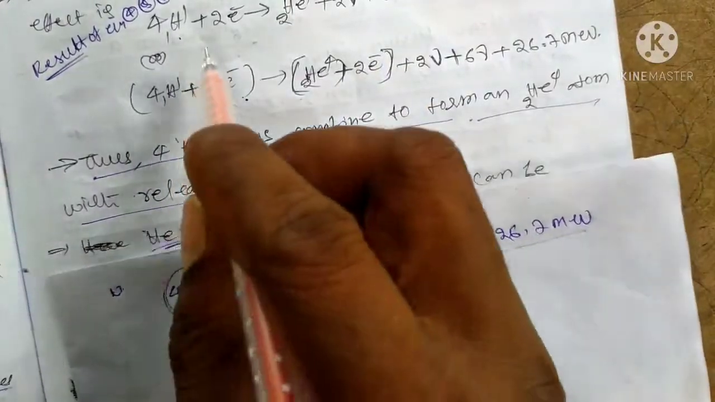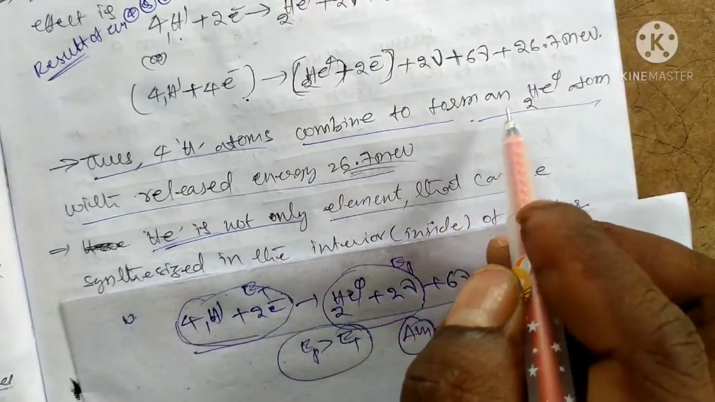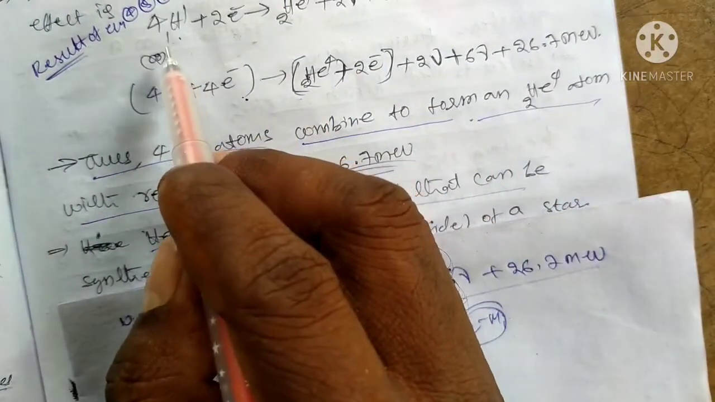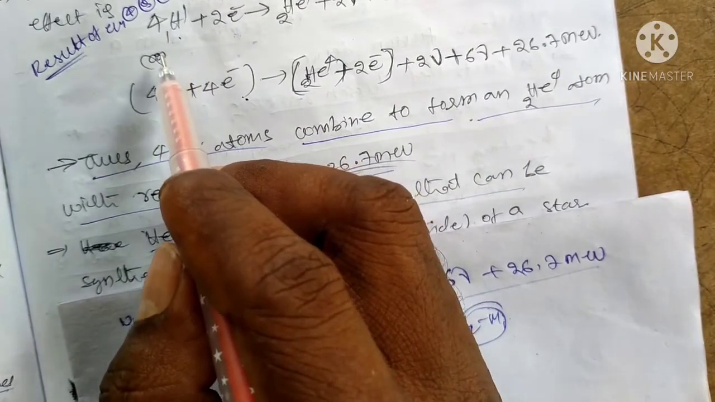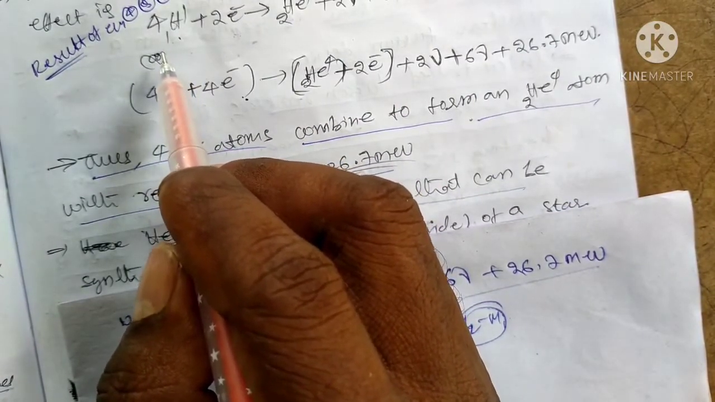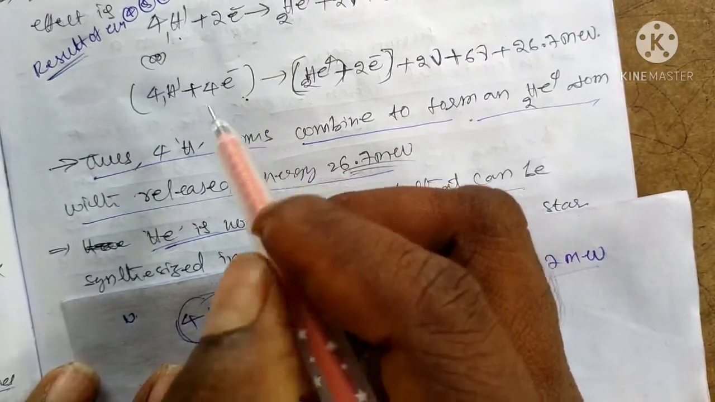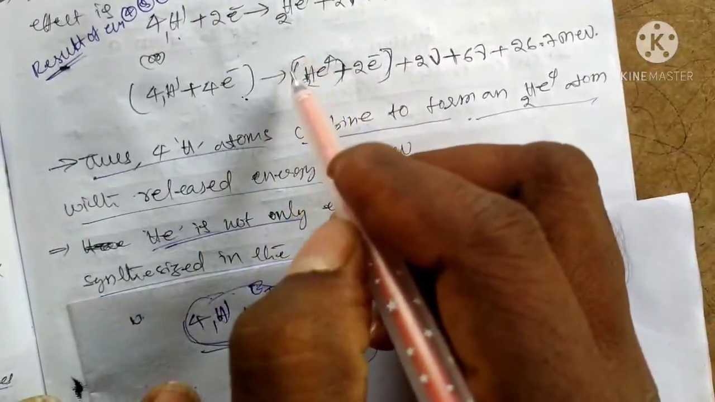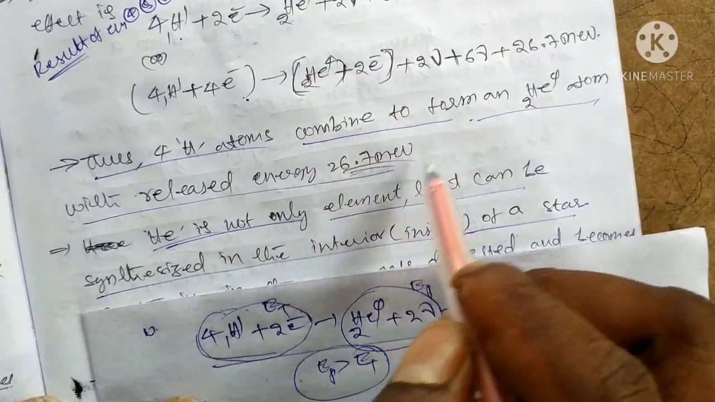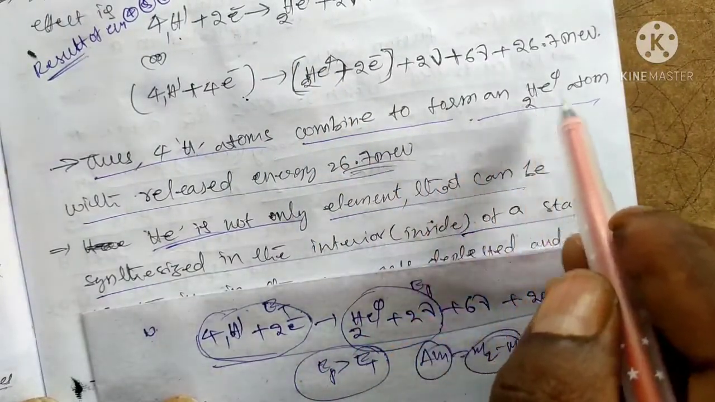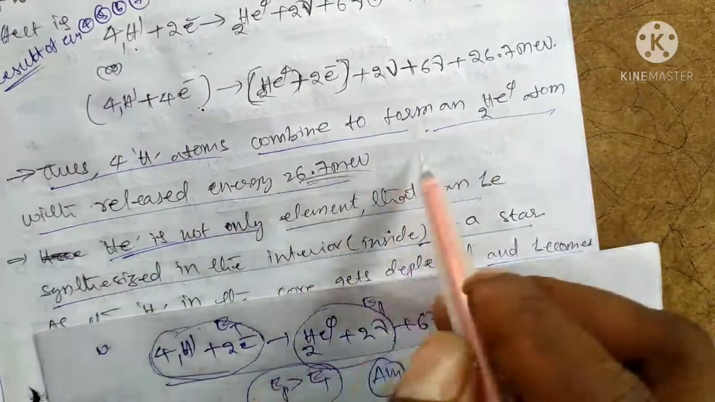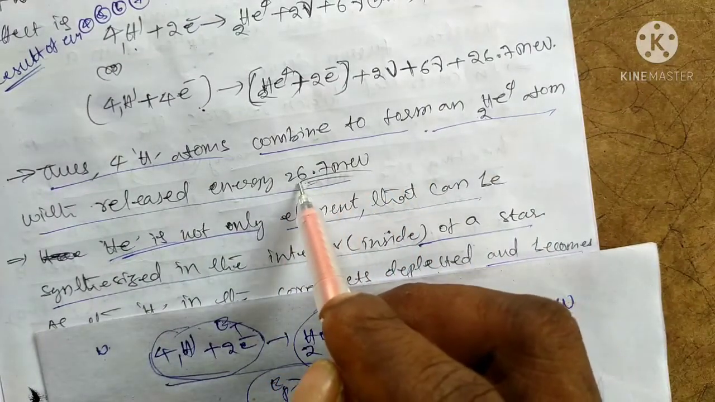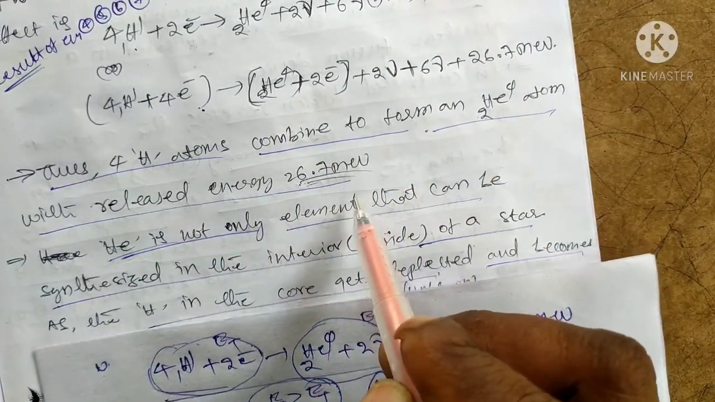Okay, here 4 hydrogen atoms combine to form a helium. That means in the sun, hydrogen can be burned to form helium in the star or sun. This is the reaction that occurs in the sun. You can also form the helium atom and release the energy 26.7 mega electron volts.